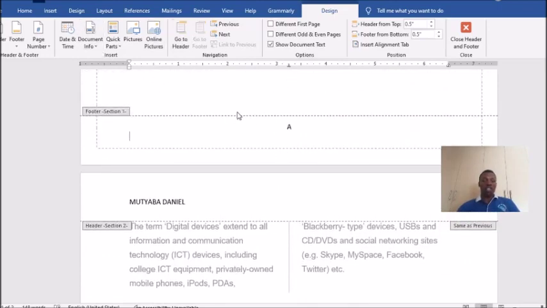So how do you insert today's date? Don't just come and type that today is 24th of May. What you do, while the Design tab is still open, come and click on date and time.